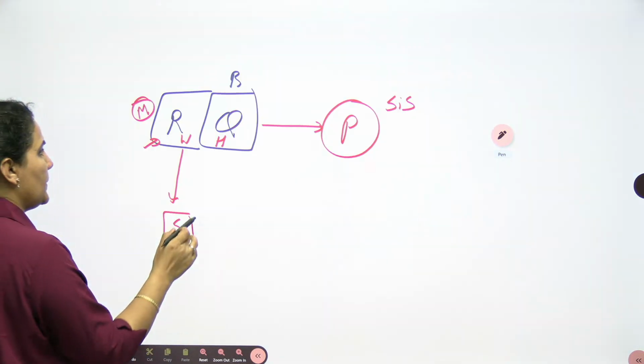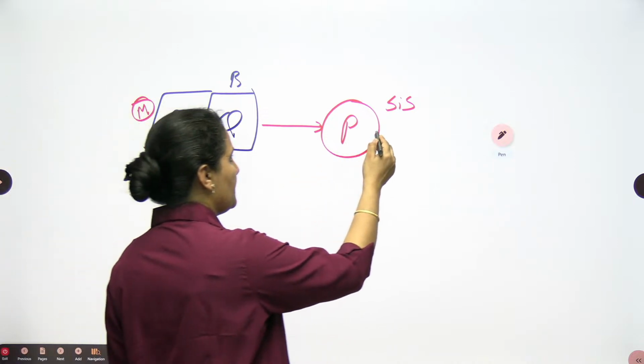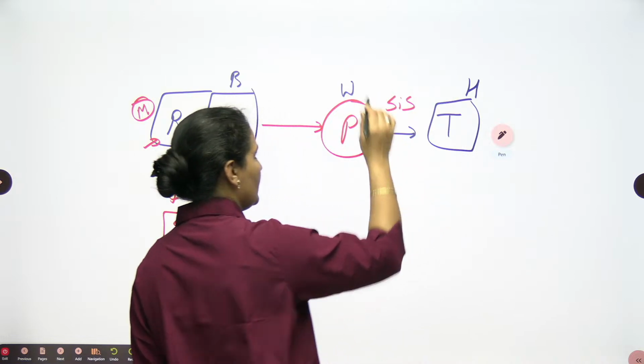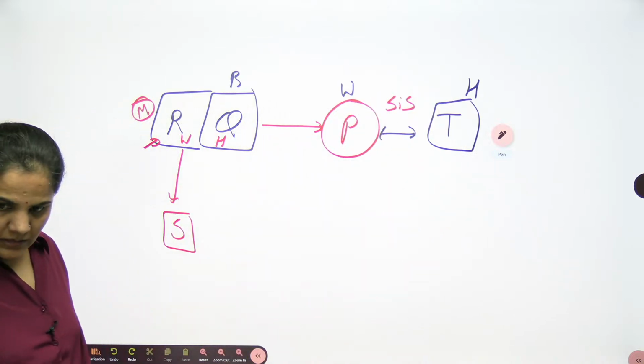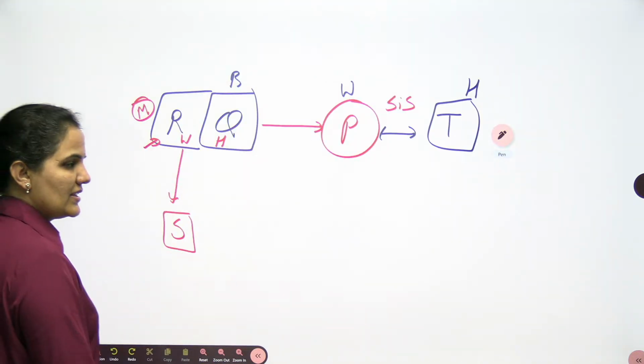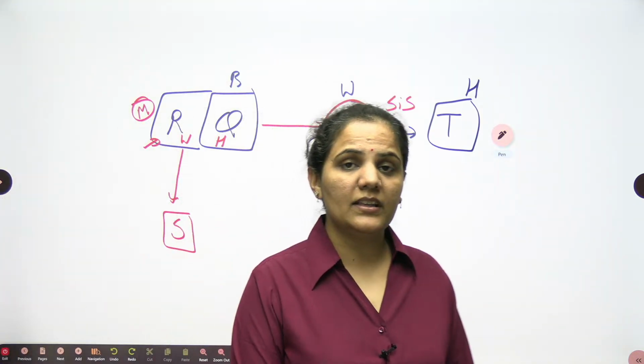T is the husband of P. So this is also one pair, husband and wife. Now what is given and what you are asking: T is what of S? T will be the uncle of S. It's a simple matter.